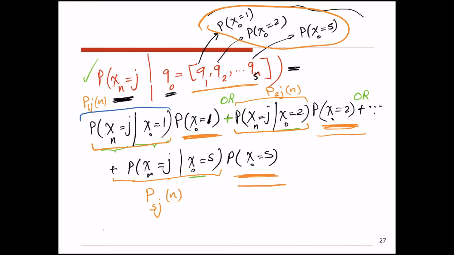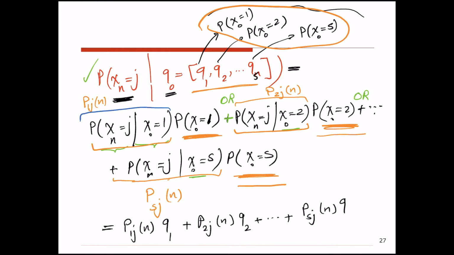So I can then rewrite this statement as the probability of 1j after n transitions multiplied by q1, plus p2j after n transitions multiplied by q2, plus all the way to the probability of sj after n transitions multiplied by qs.